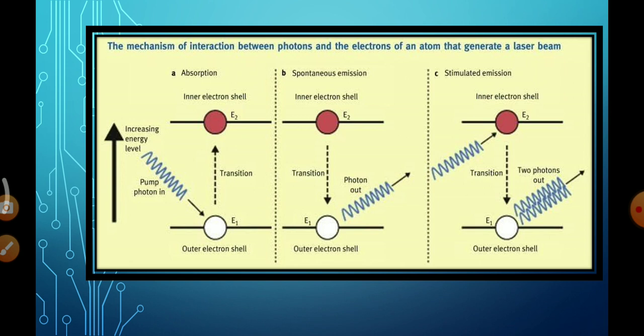We achieve the stimulated emission condition when a larger number of atoms are found in the excited state, but in general we have more atoms in the ground state than in the excited state. To achieve the stimulated emission condition, we need more atoms in the excited state. For that we need some source. That source is said to be the pumping source. Using some source, we are exciting more atoms to the excited state. Then only will the stimulated emission condition be achieved.